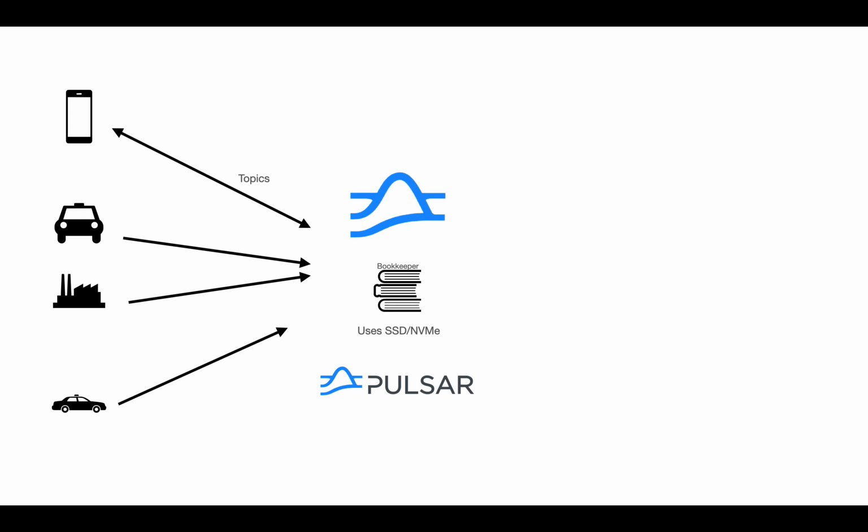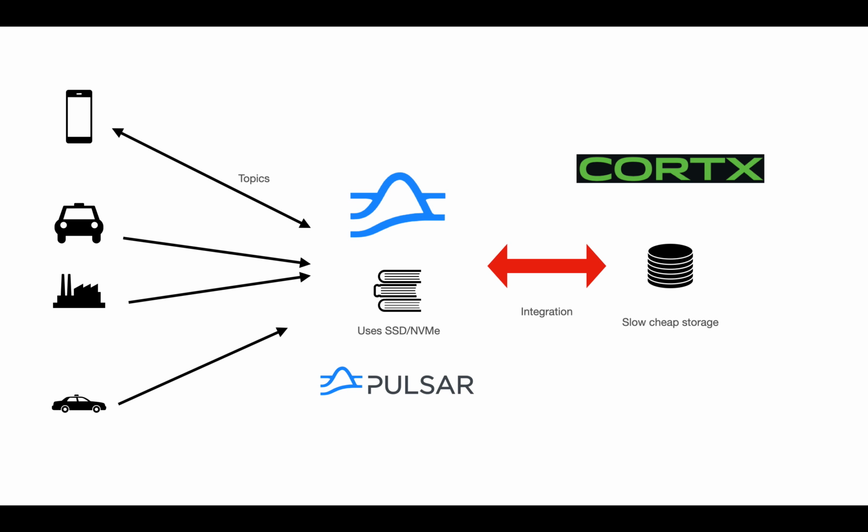So Pulsar has topics to which applications can publish data or subscribe and receive data. That is what a message broker is. And this is what we have done. We made an integration which allows Pulsar to offload very old messages which are in the topic to Cortex. What this allows applications of large scale is to offload data from costly storage devices to cheap storage.